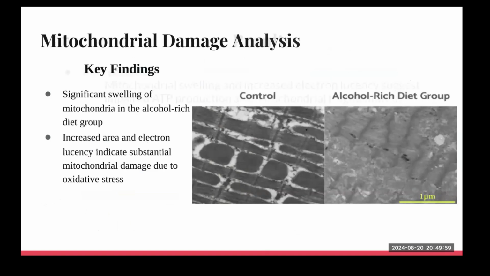When comparing both the alcohol-rich diet group and the control group, we can see that there is a higher variation in the density and area of the mitochondria in the alcohol-rich diet compared to the control. This indicates that the mitochondria are swelling and becoming damaged due to alcohol consumption. Since mitochondria are what form ATP, damaged mitochondria means a reduction in ATP production.